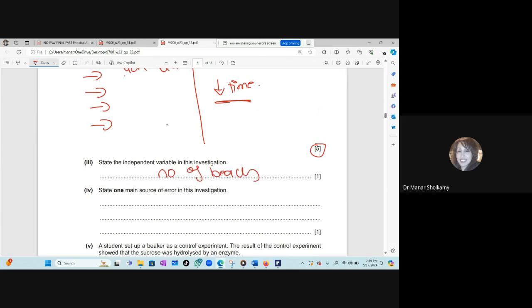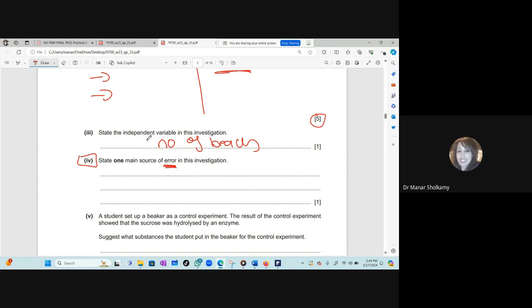Good. Now, state one main source of error in this investigation. What is the error? Judging the color. Okay, yes, it is correct, of course. The color is a main source of error. But surprisingly, when I looked at the mark scheme, they gave me another source of error and they did not say color can be accepted. So let's say color is correct. Of course, the color is always a correct source of error. But what is another source of error? One main source of error, something else other than the color.